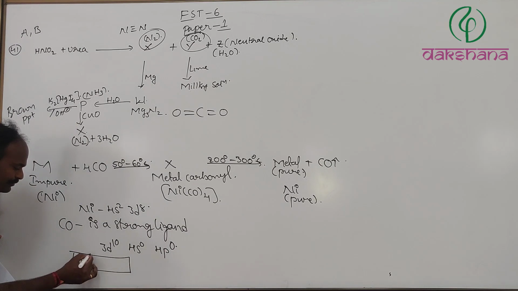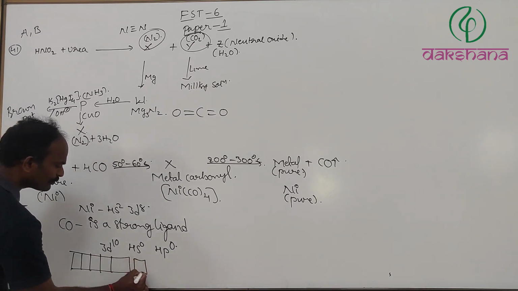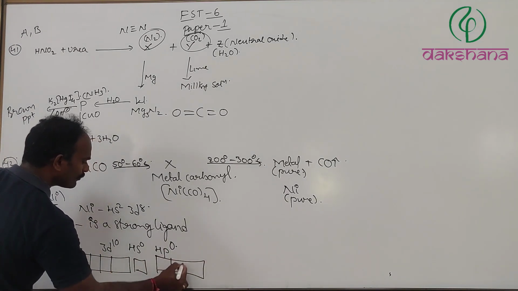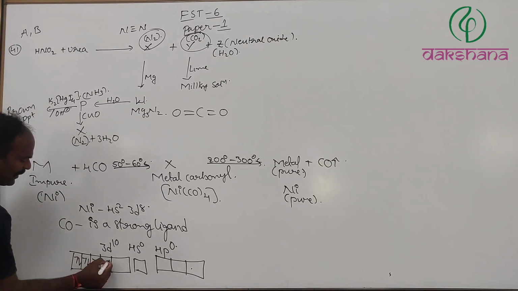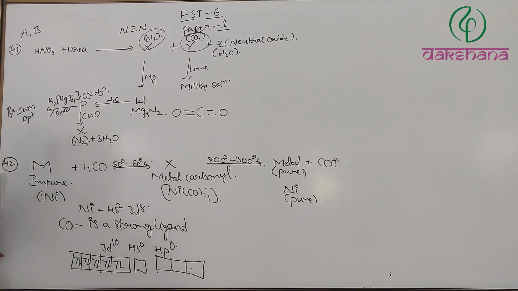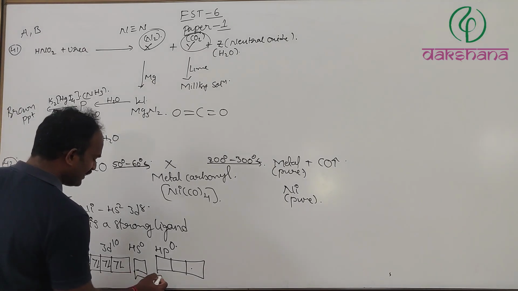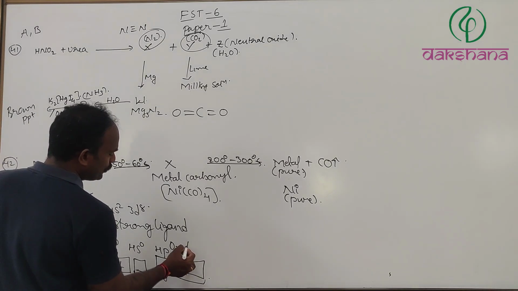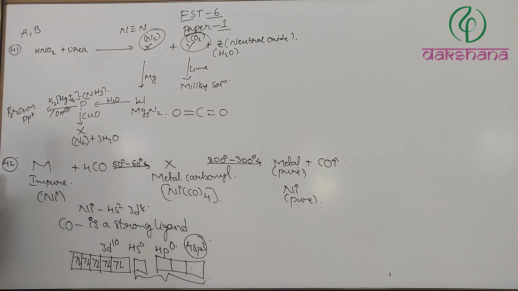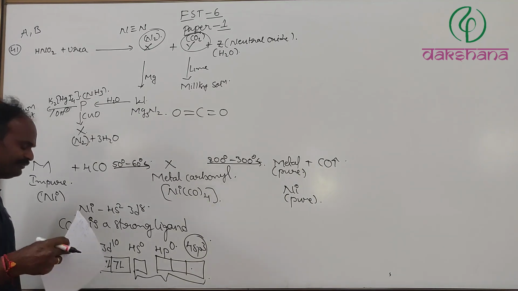Now one 4s orbital and three 4p orbitals combine to form four sp3 hybrid orbitals. Yes, it will have sp3 hybridization.